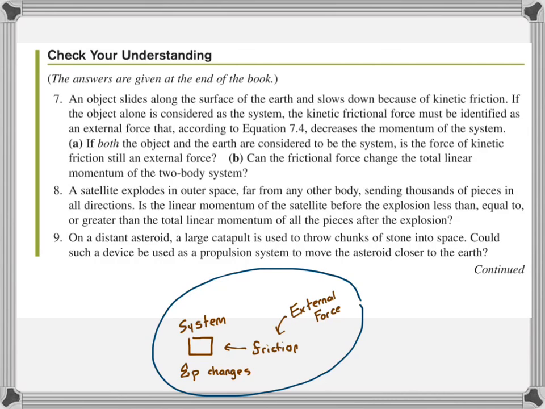All right, so for question number 8. A satellite explodes in outer space far from any other body, sending thousands of pieces in all directions. Is the linear momentum of the satellite before the explosion less than, equal to, or greater than the total linear momentum of all the pieces after the explosion? The answer is it's equal to.